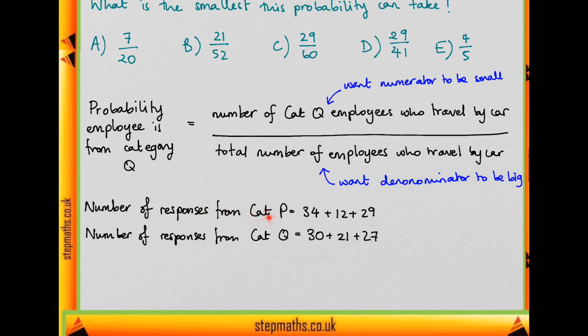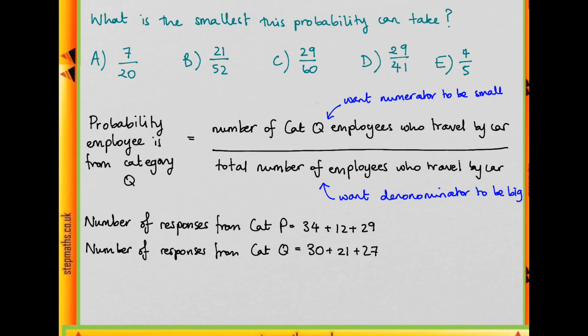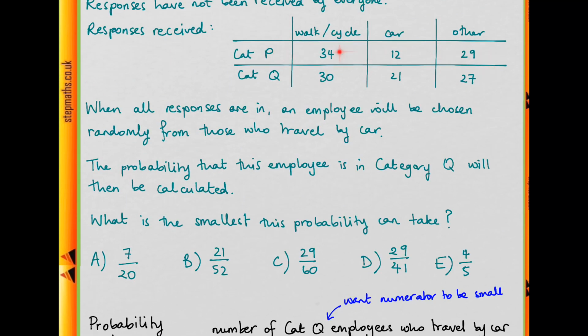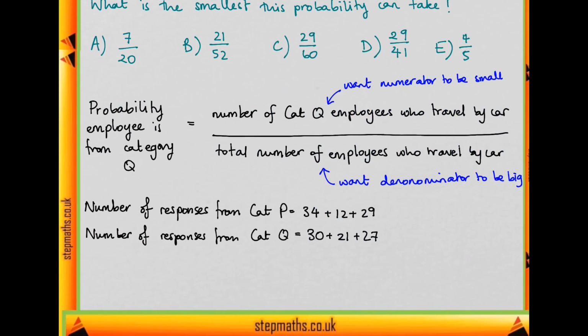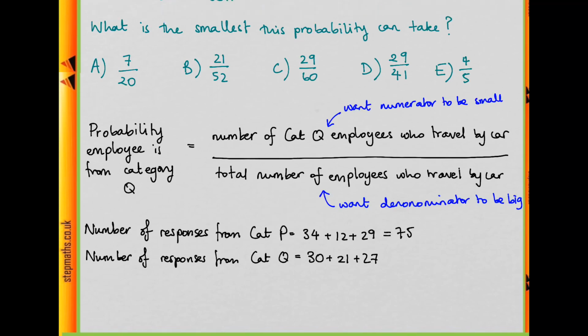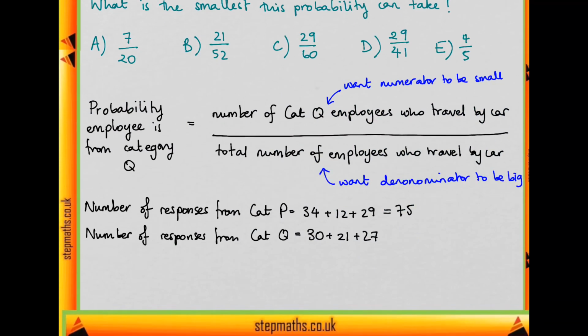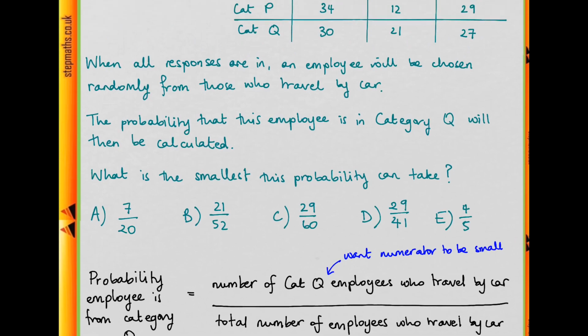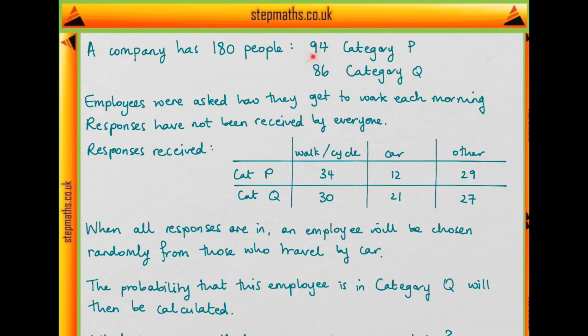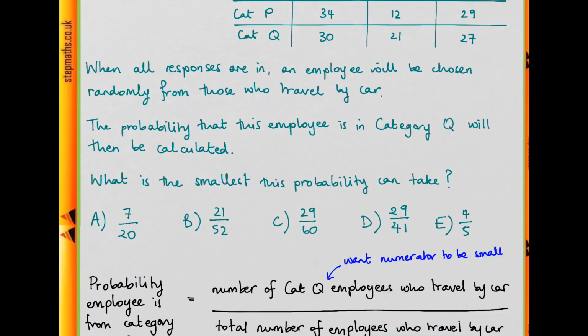For the number of responses from category P, I've just summed up all the numbers in the category P row. That's going to be equal to 75. And for category Q, summing up this category Q row, we see that we've had 78 responses from category Q employees. We were told that there are 94 category P employees in total and 86 category Q employees.